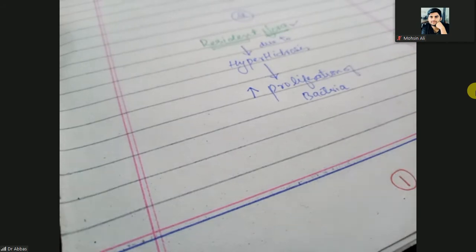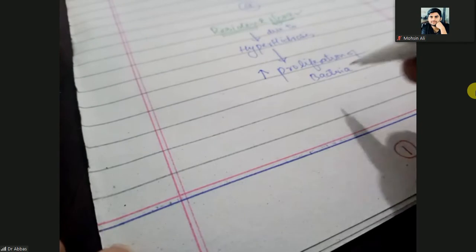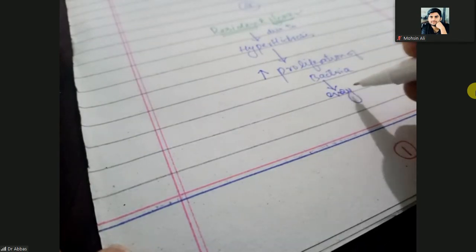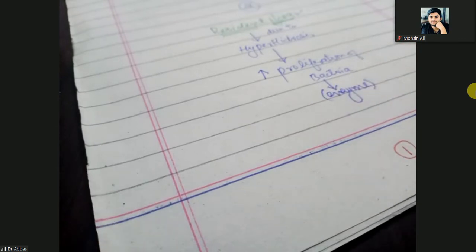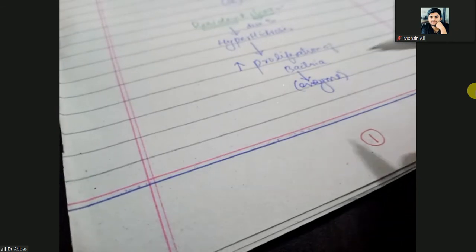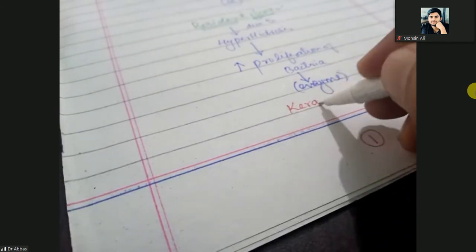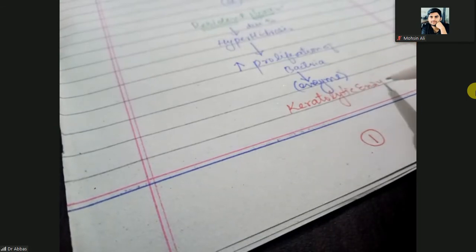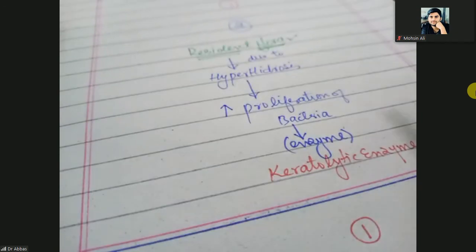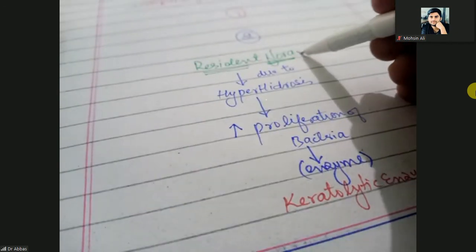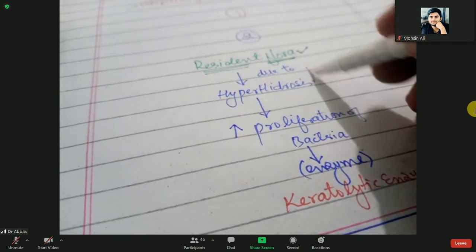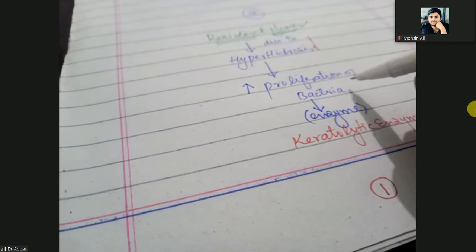When their number increases, the bacteria definitely produce enzymes. What do they produce? They produce the keratolytic enzymes. Again repeating, most commonly resident flora are non-pathological, but due to hyperhidrosis, their proliferation will increase.